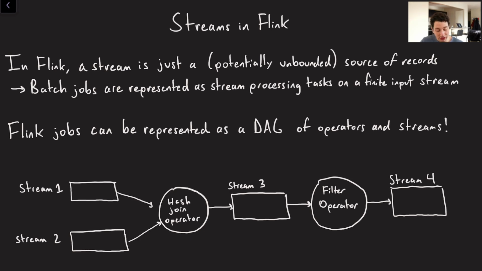And so Flink jobs are basically just a DAG, a directed acyclic graph of a bunch of operators and streams that are connecting them. So streams can be internal to Flink as well. For example, if we're doing some hash join between stream 1 and stream 2, we have this hash join operator, and then maybe the hash join results need to be filtered down. In order to pass those results from the hash join to the filter operator, you need a stream 3. And then finally, you may even have an output stream as well, a stream 4.